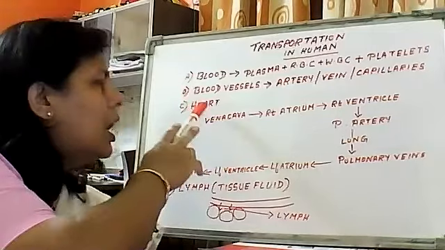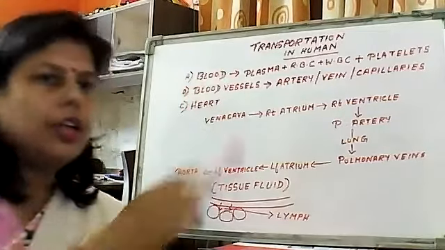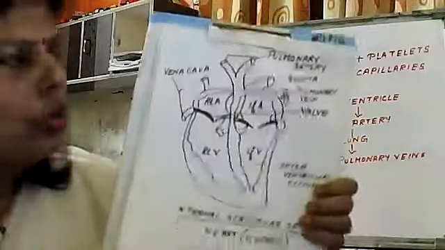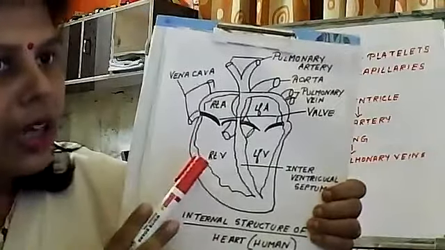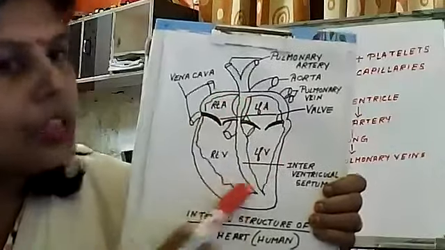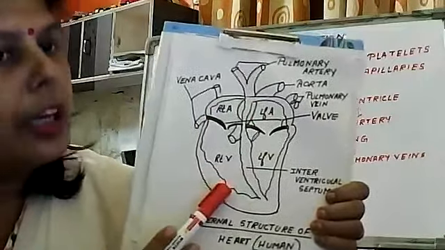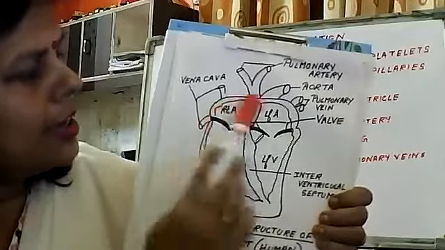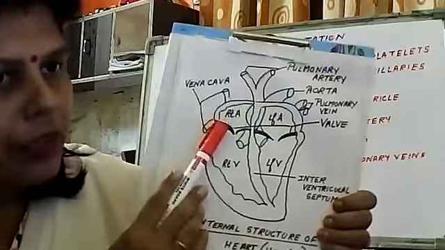Now, how does the heart undergo circulation? With the help of this rough diagram, I am going to show you all. Children, one thing you all have to know is to draw the internal structures of the heart. It is very important, and questions are often asked. Now you just see, this is the internal structure of our heart.